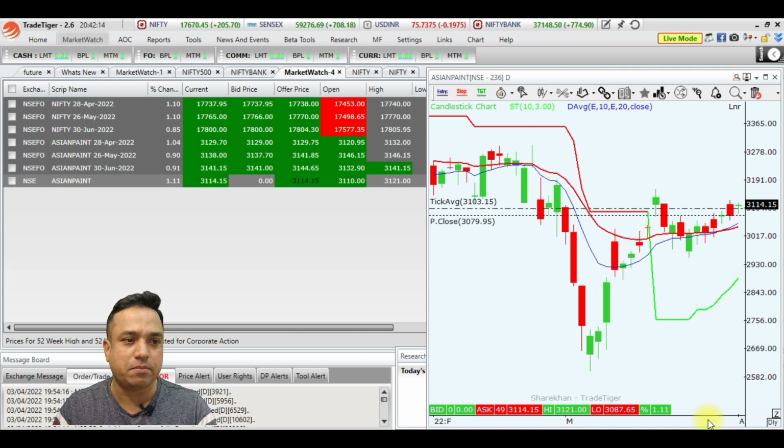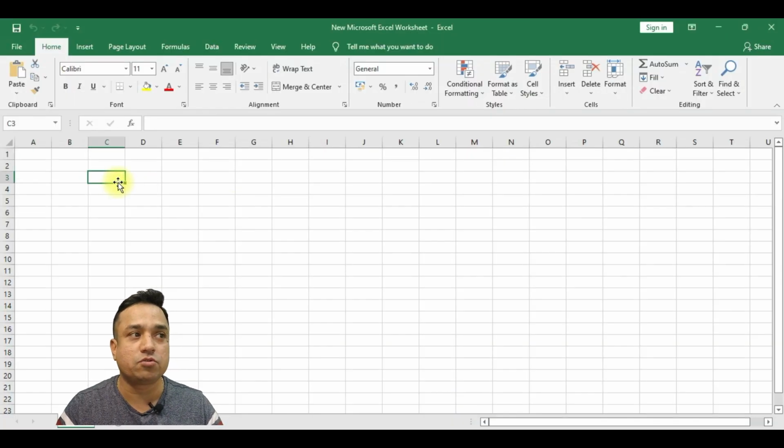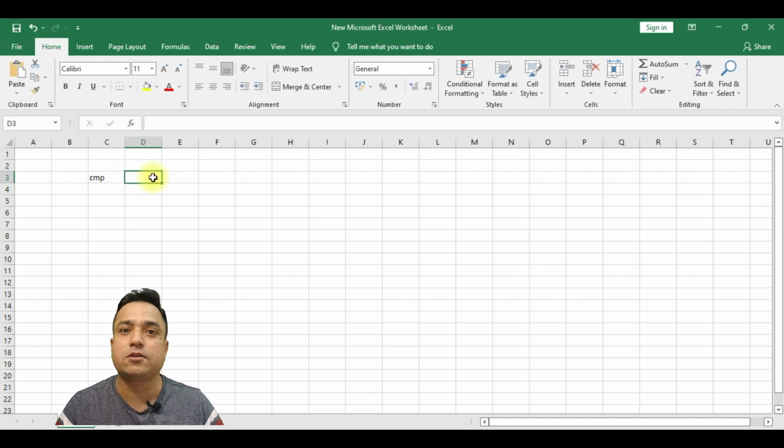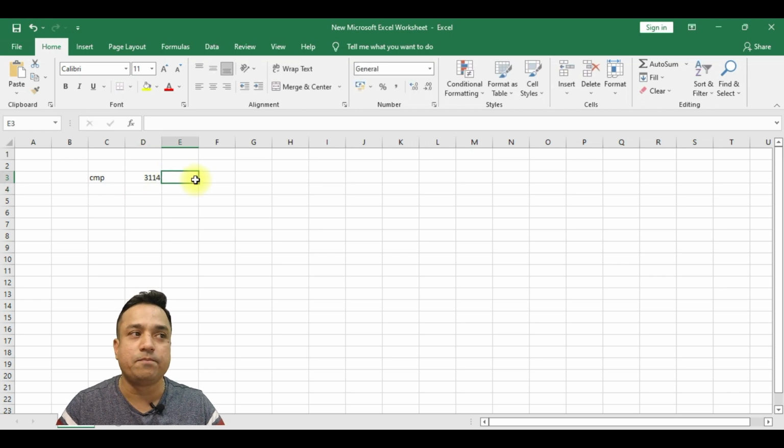Let us take an example here today. The current market price for Asian Paint is currently 3,114 rupees, correct? So you want to buy 150 quantity. What is the capital required for 150 quantity?